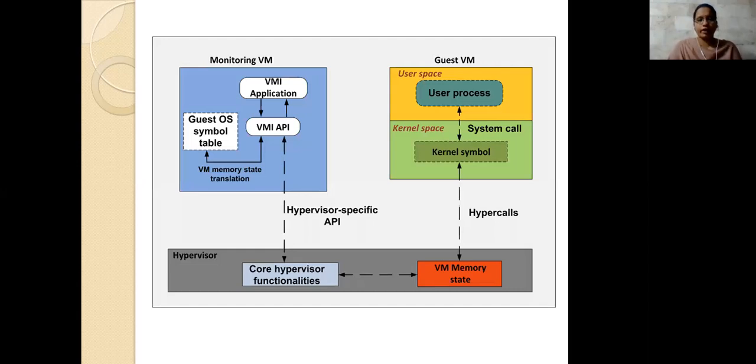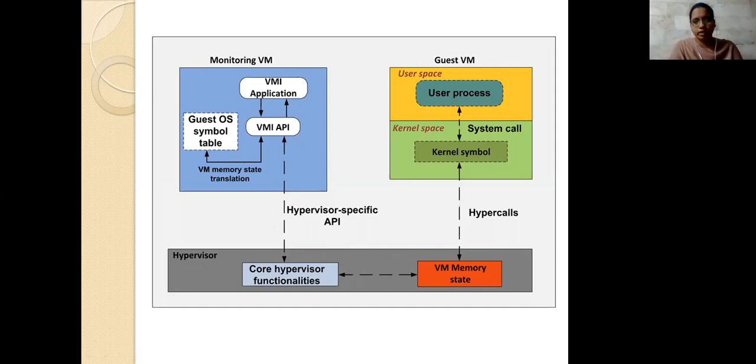And how are you going to provide these virtual machines or the virtualization environment? Here we are providing a guest virtual machine. It has a user space and a kernel space, and here we provide the hypervisor and the hypercalls. The hypervisor and the hypercalls look after your virtual environment. The hypervisor takes all the functionalities you are going to apply, and whatever happens has to be looked after by these hypervisors.